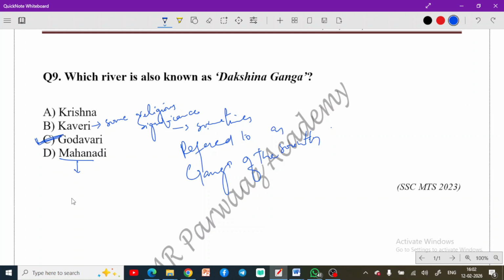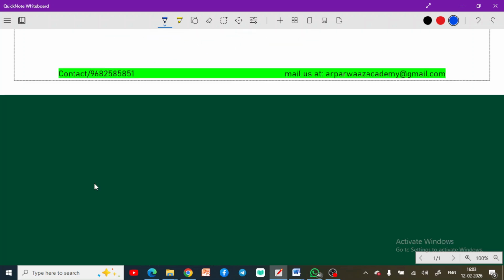Now I was talking about Odisha earlier on, and this Mahanadi flows mostly through Odisha. Okay, so remember this fact as well. This is important as well here. Now moving to the next question.